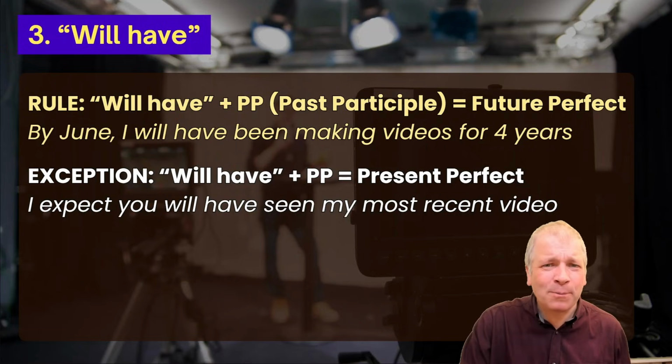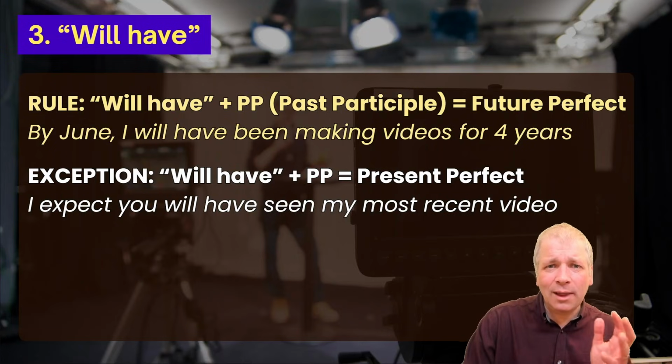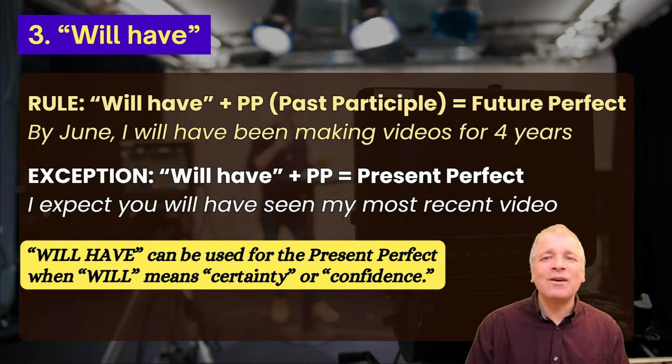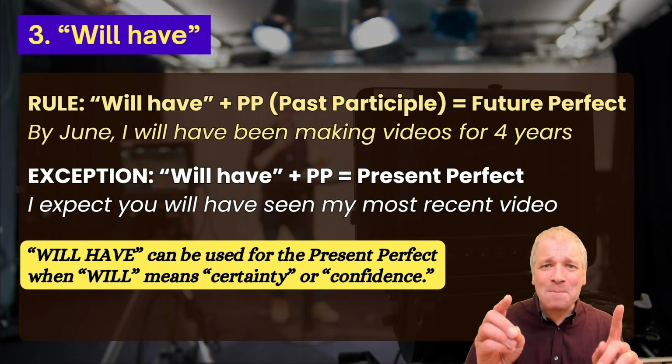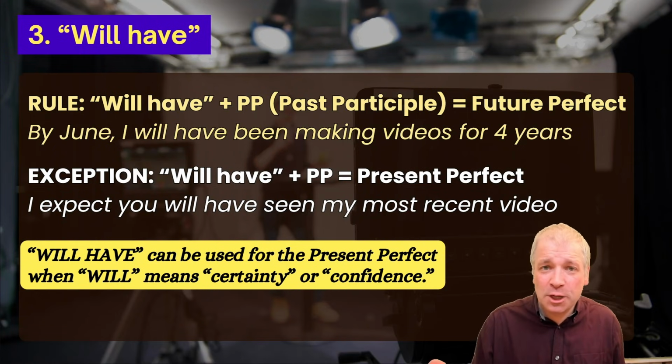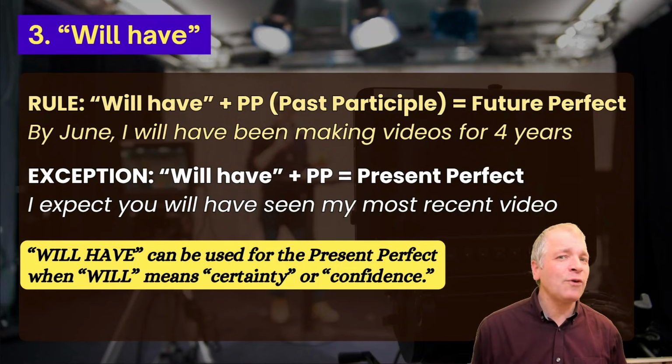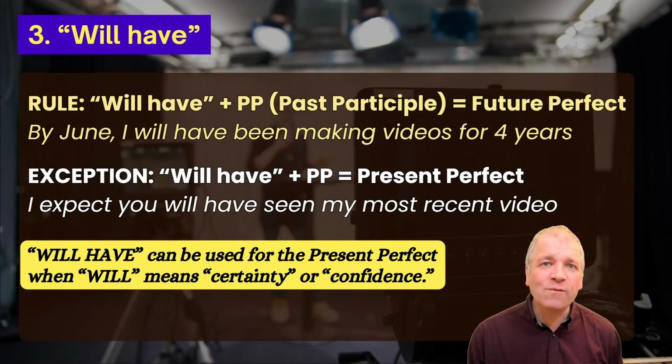How could this be possible? I've always been taught will, have, and past participle is for the future perfect. Well, let me explain. It's to do with the fact that will has many meanings. Now, we often use will for the future, but we can also sometimes use will for other reasons, such as for certainty or confidence.